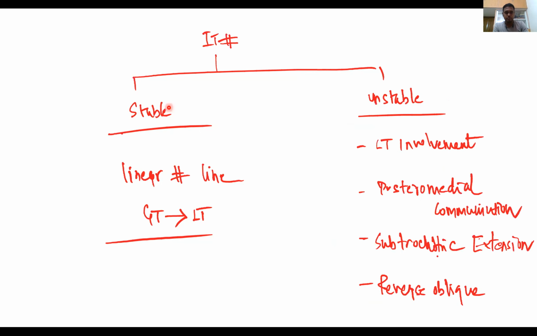Okay. So going to fixation, to know about the fixation, we should know which is stable fracture, which is unstable fracture. We already dealt with the stable fracture. These are linear fractures extending from greater trochanter to lesser trochanter. In case of unstable pattern, we already discussed LT involvement, posteromedial comminution, subtrochanteric extension, reverse oblique fracture. These are the unstable patterns.